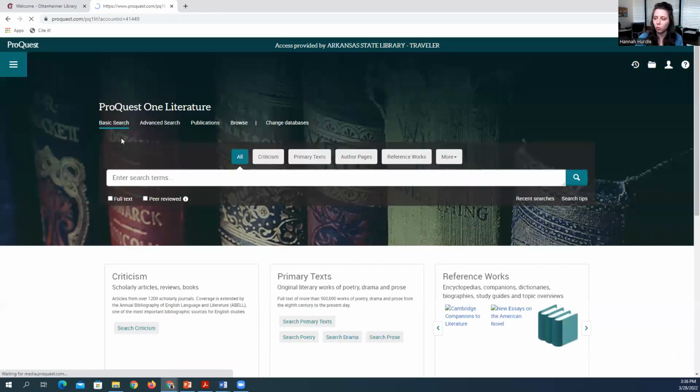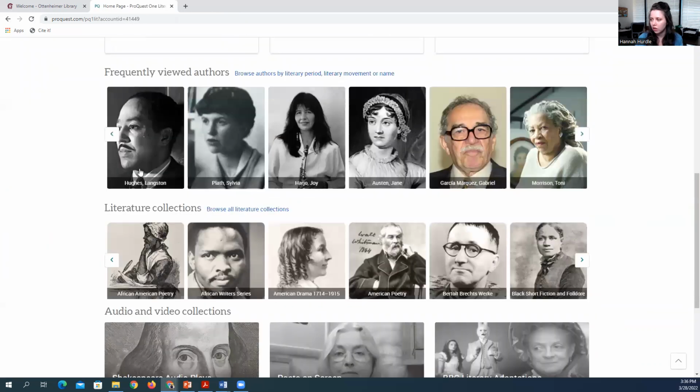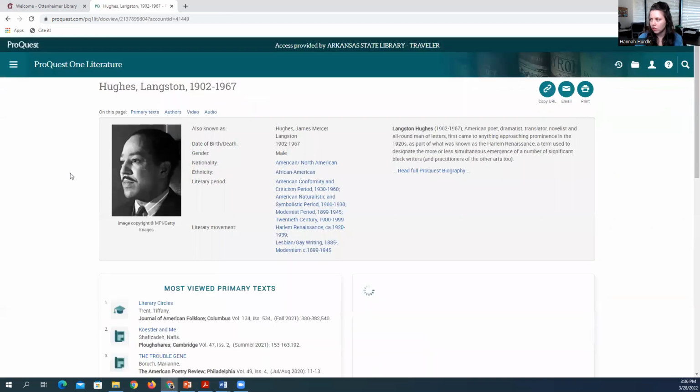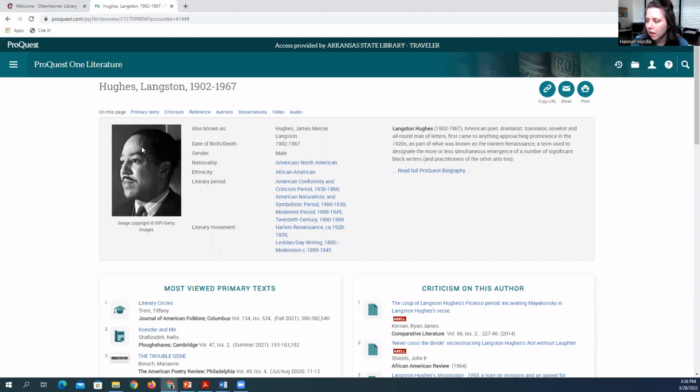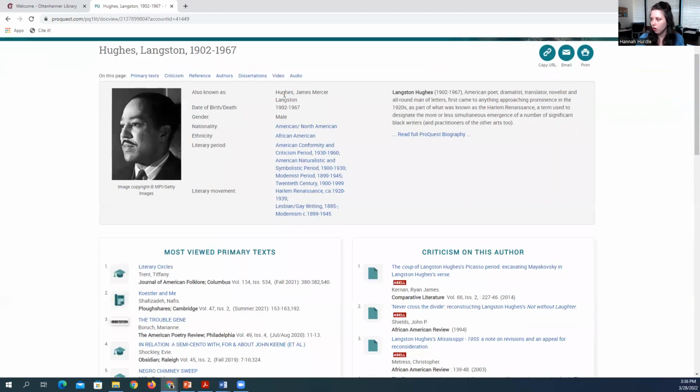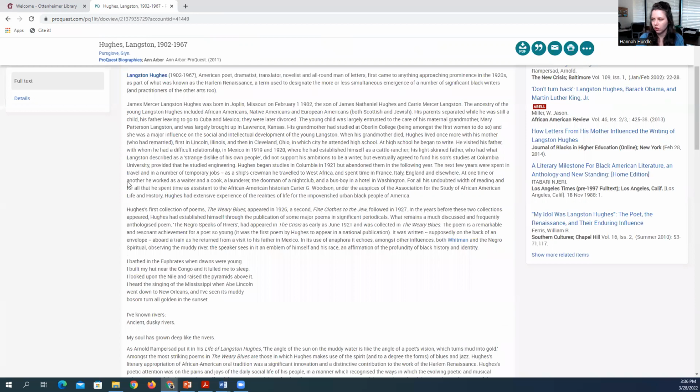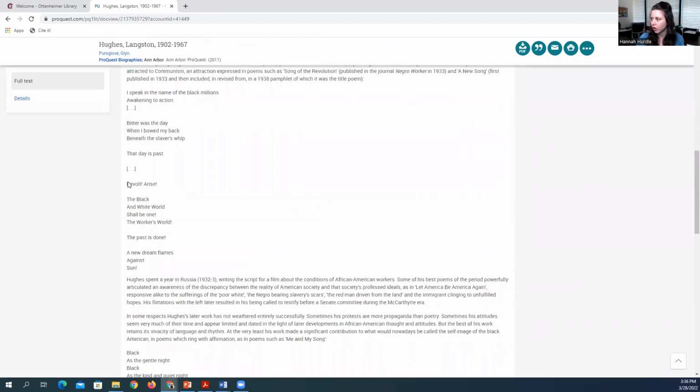There's a bunch of different ways to search for content. So let's go to Langston Hughes. This is his author page. They're all set up the same. You have just some basic information about him. You can read their full ProQuest biography. So you get good information about the author.